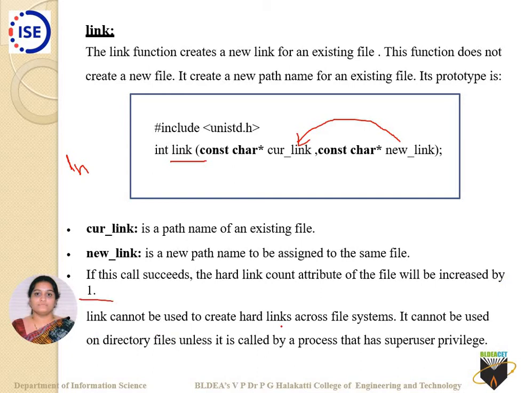Link cannot be used to create hard links across file systems. It cannot be used on directory files unless it is called by a process that has super user privilege. Until a user has super user privilege, it cannot link across directories. It is just like creating a copy or a move, in the same way as a link. But keep in mind, it is not creating a new file, it is just linking to the old file that exists. It returns 0 on success, -1 on failure.